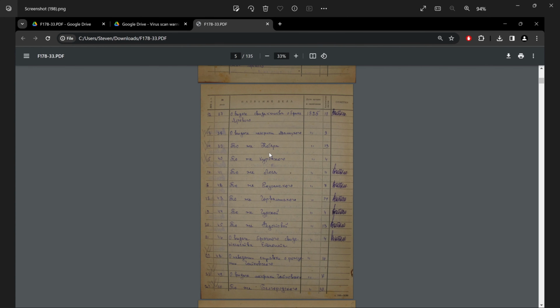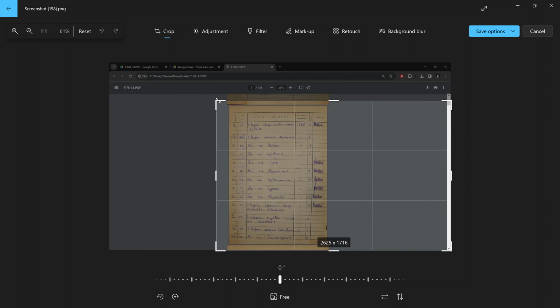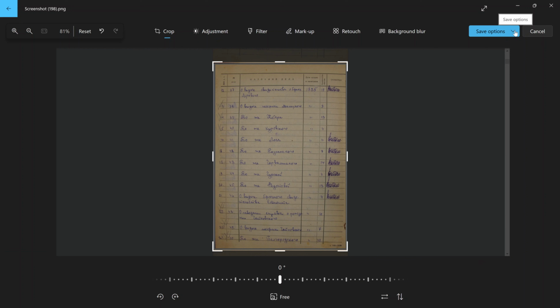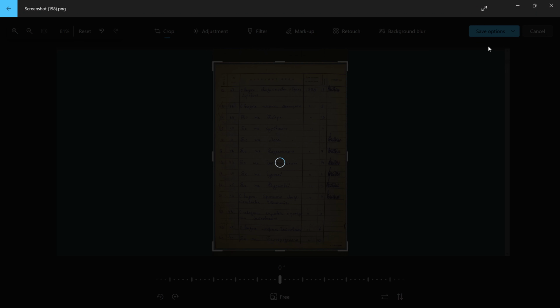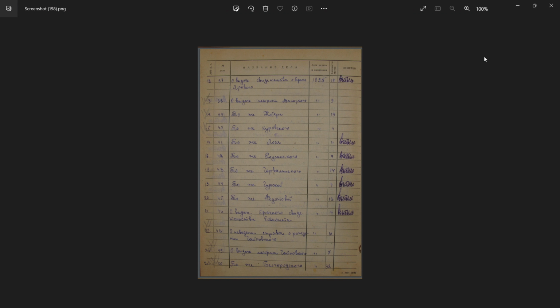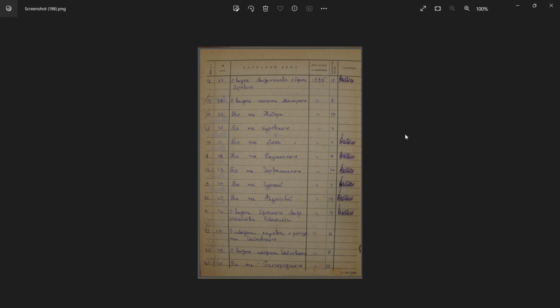So you open that. And now if you'd want to have only the document and not the rest of the screen, well, you click on this little icon up here and you drag your corners to the corners of the document. Save options. You could either save as copy and select where you want it. You could put it on your desktop up here. Here you put your title that you want to give it, hit save, or you just select save, close this, and it saves as your actual screenshot. So you open this, and there you go. You have your document nicely cropped.